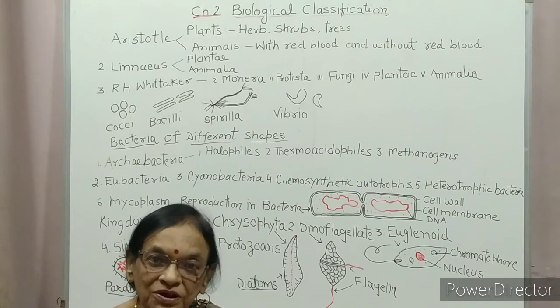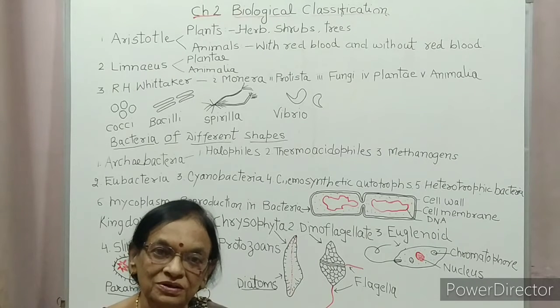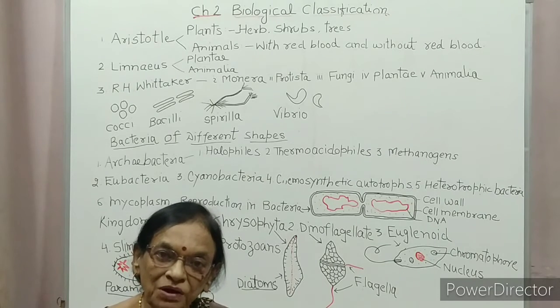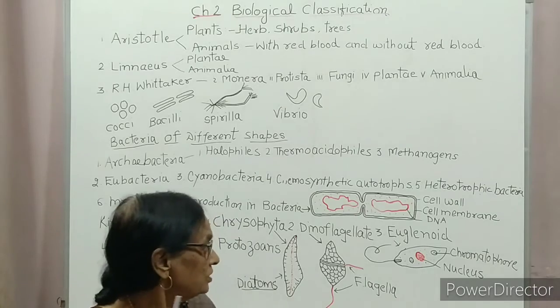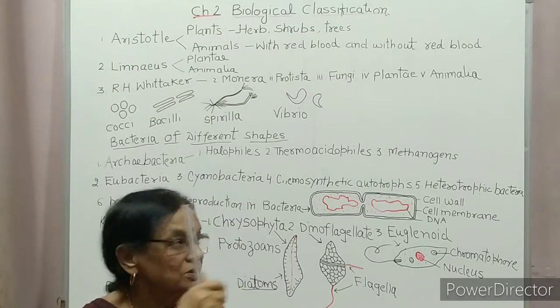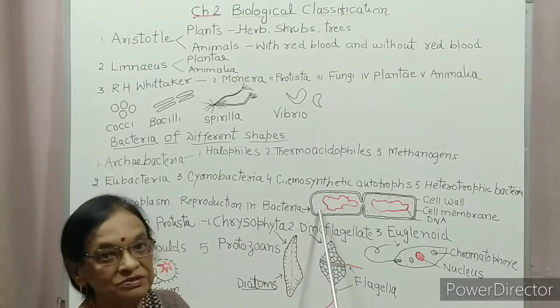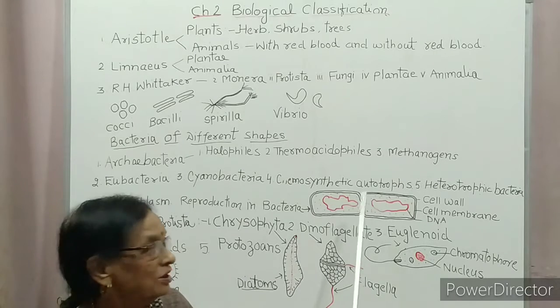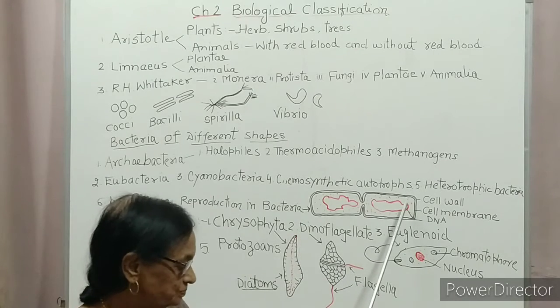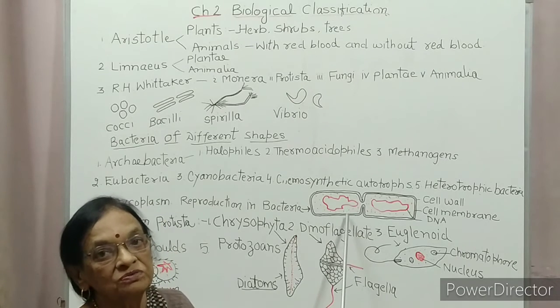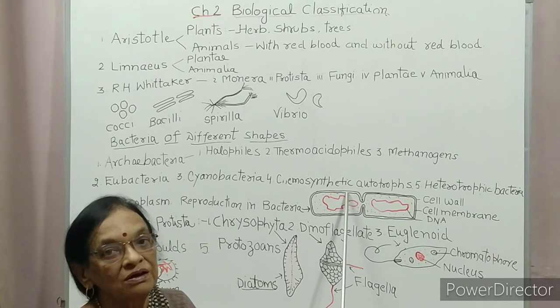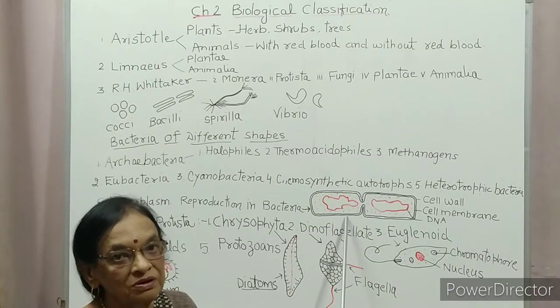Now, reproduction in bacteria. Generally, bacteria reproduce by fission. Fission means division. One bacterium divides into two parts. Here you can see one bacterium. This is one bacterium. It develops a groove in the center of its cell wall.